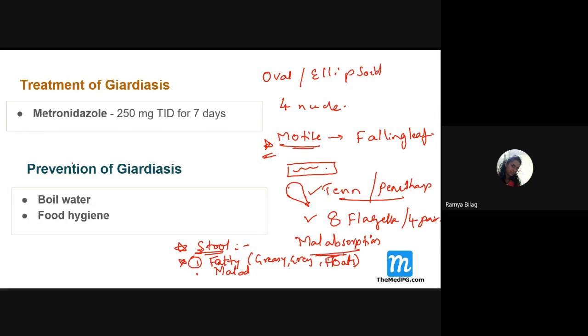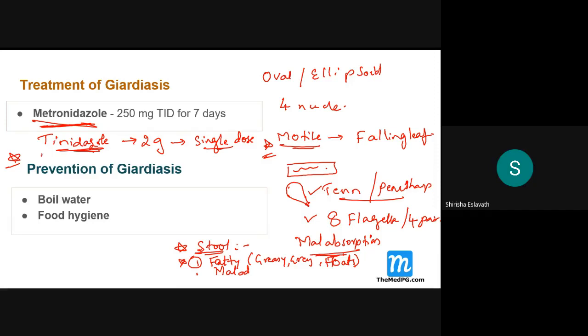What is the drug of choice, students? Remember this: metronidazole. If not, what is the other option? Tinidazole. How much Tinidazole do we need to give? 2 grams, a single dose, more than enough. For the pregnant lady, what will we give? Paromomycin.